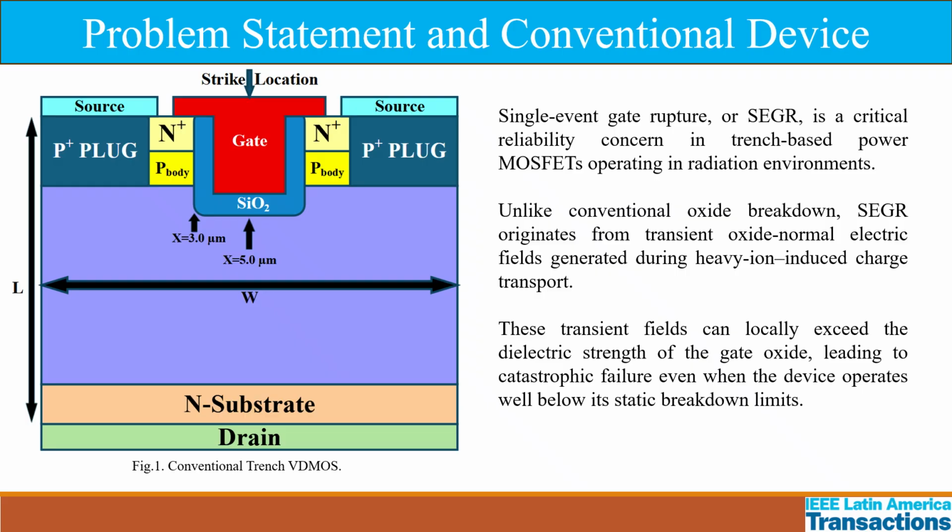Problem statement and conventional device. In single event gate rupture, the transient field across the gate oxide exceeds the critical dielectric strength of the oxide, which causes catastrophic failure of the device when operating in a radiation environment.